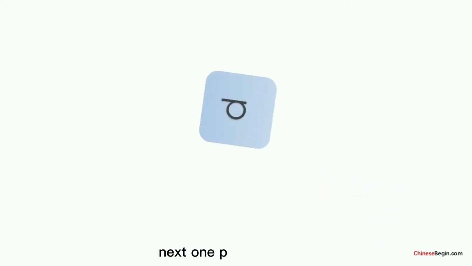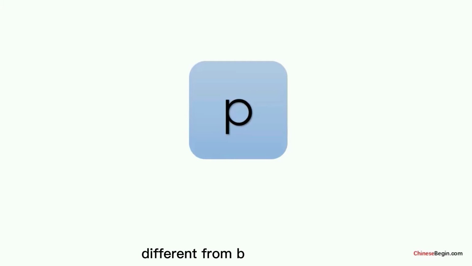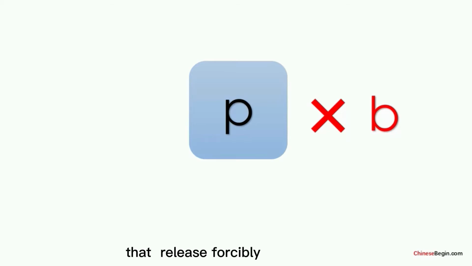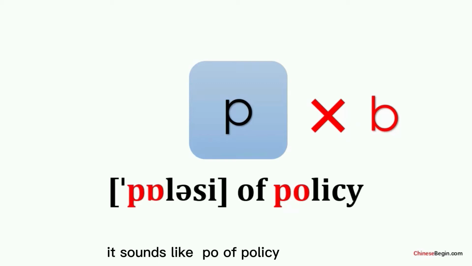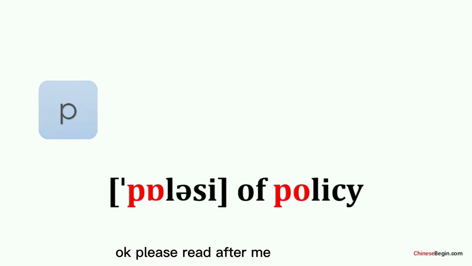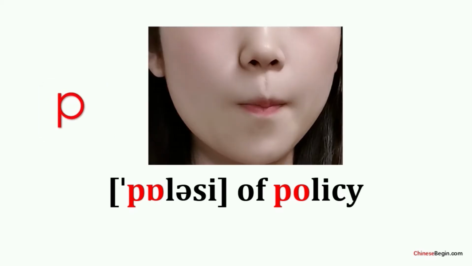Next one, po. Different from bo, this one is an aspirated voiceless bilabial sound. The position of articulation is the same as that of bo, but there is air that is released forcibly with a puff when you pronounce it. It sounds like po in policy. Okay, please read after me.